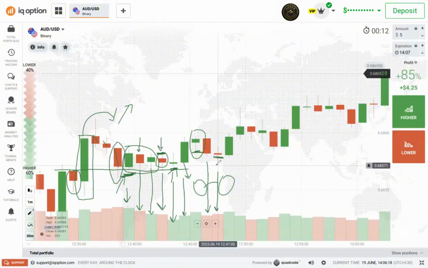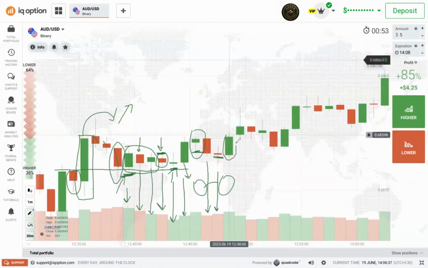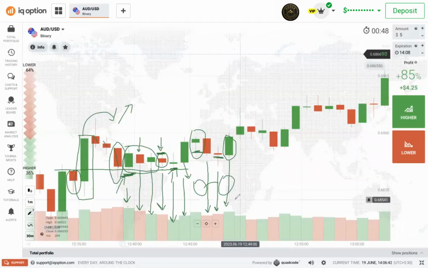but because of the size of the candle, I cannot decide. Okay, I have to see a good candle. If I have a good seller's candle now, I can say that the price will go sell, but the price has increased volume. Maybe the volume is increasing on the lower wick, I don't know. So I will wait, and as I'm waiting, we are seeing that buyers have entered and they have increased volume.